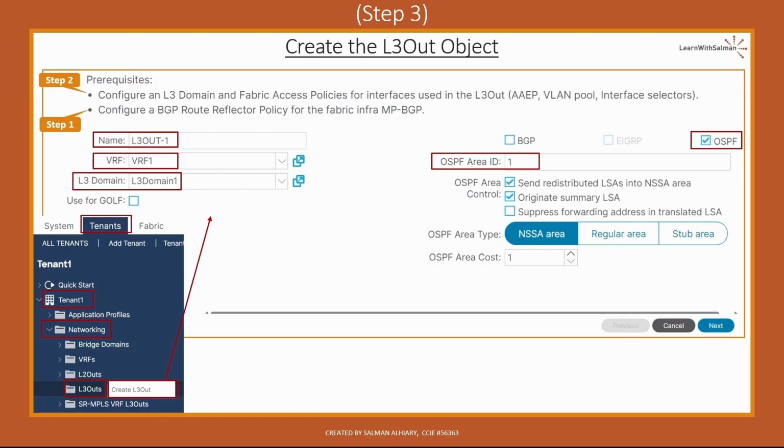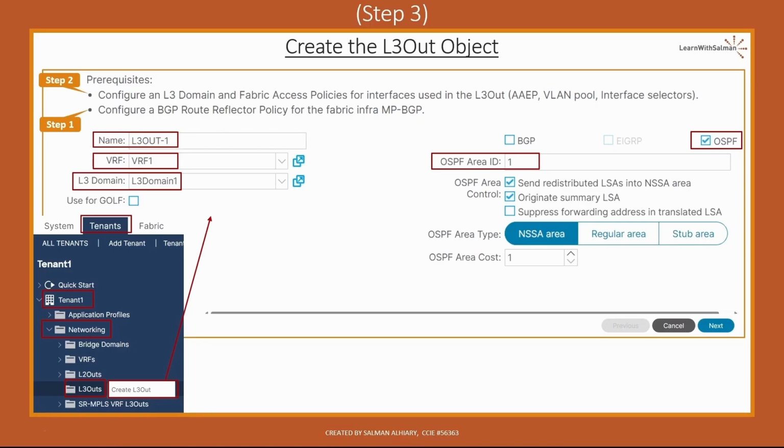Also, the OSPF area type has to be regular area if you want to select area 0, right? This is an OSPF requirement. Now here you can see we have an NSSA area, regular area, or stub area. Select the area type from here. As you know, it has to match between the ACI and the external router.